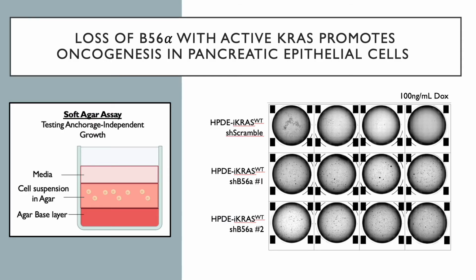Soft agar assays test anchorage-independent growth in cells, which represents an oncogenic phenotype. Our preliminary data shows that while cells with B56 alpha and active KRAS have less growth in soft agar, a loss of B56 alpha along with KRAS activation results in more growth in soft agar, implicating that loss of B56 alpha with active KRAS promotes oncogenesis in these epithelial cells.